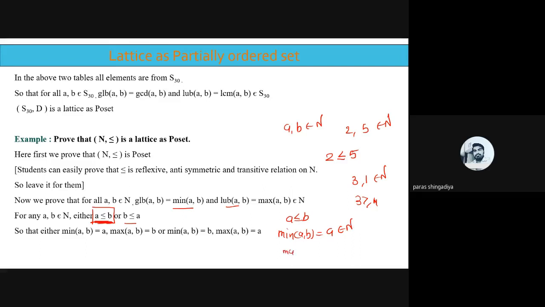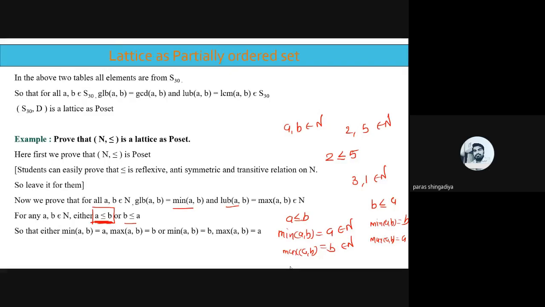And what is the maximum of ab? In a less than or equal to b, which will be the maximum value? That is b, and b also belongs to N, clear? That is for the a less than or equal to b case. The opposite is, suppose we have the b less than or equal to a case, then what will be the minimum of ab? That is equal to b, and what will be the maximum of ab? That is equal to a, and a and b are part of N again.